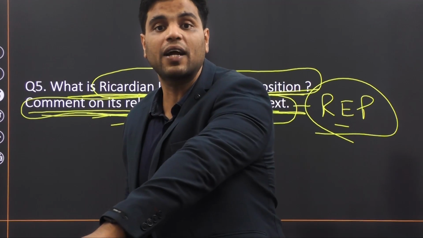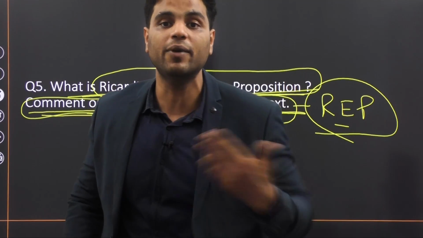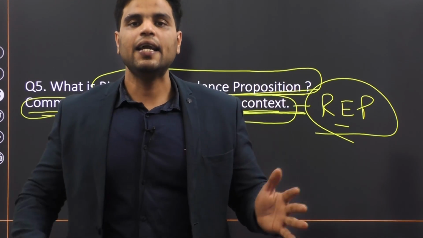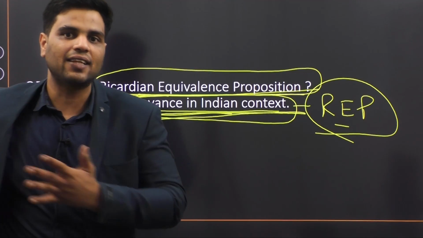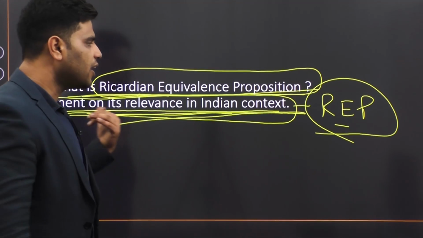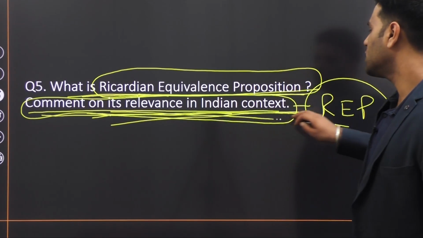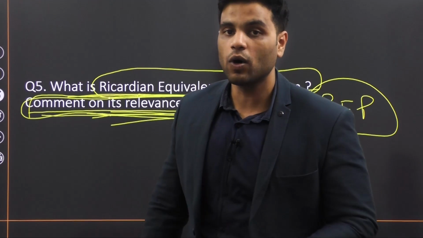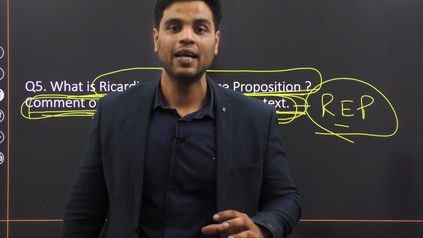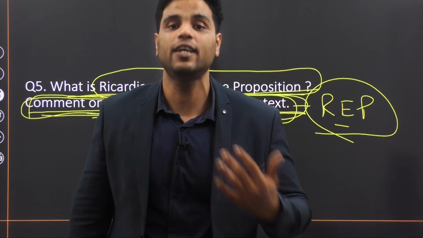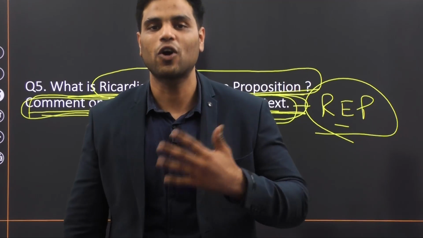And even if it has to work in practice, it needs to follow certain conditions. Certain circumstances have to fall in place for this particular theory to come into practice. Right? This year's economic survey actually gathered data, and they found that the Ricardian equivalence proposition doesn't work in the Indian context. So comment on its relevance in the Indian context. The answer is that it doesn't work in the Indian context. But now you cannot write just one sentence. You'll have to write this particular point in detail. How can we safely say that REP doesn't work in the Indian context? Those words, sentences and phrases, you'll find them in your model answers.